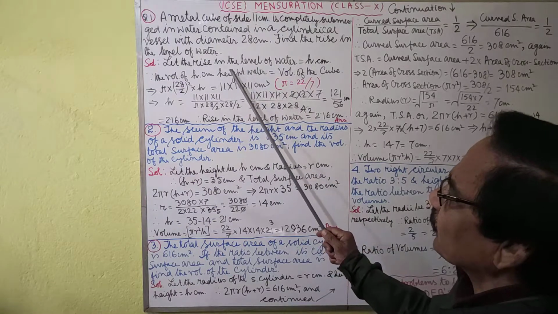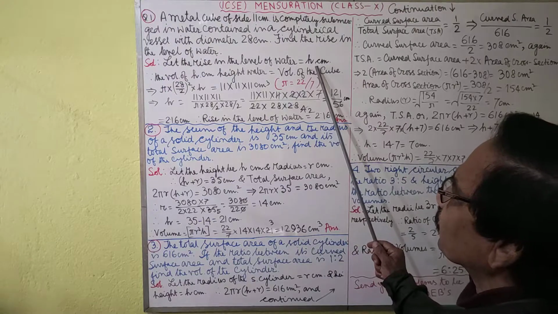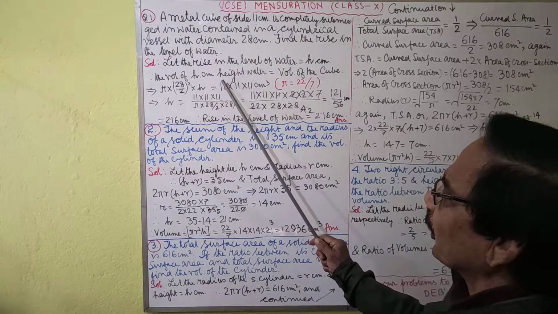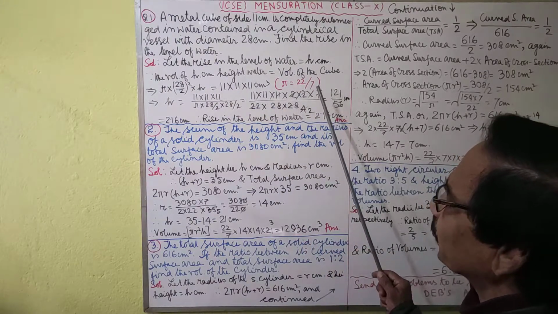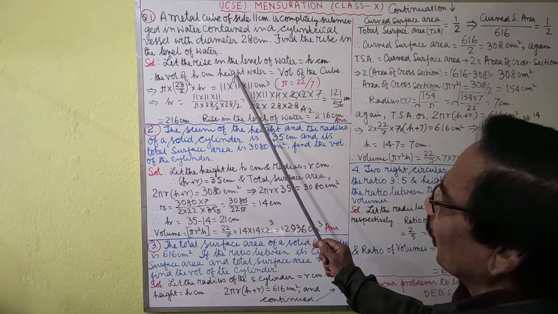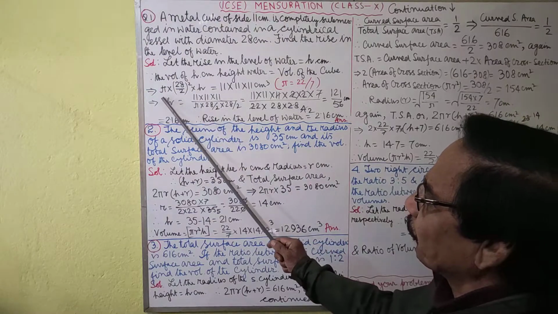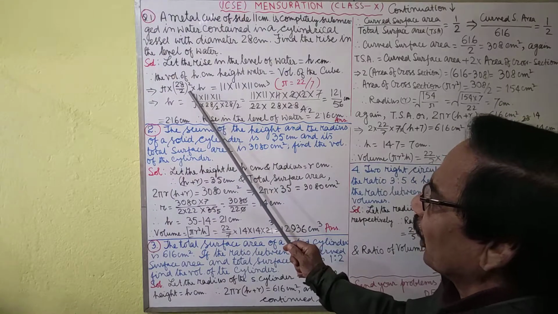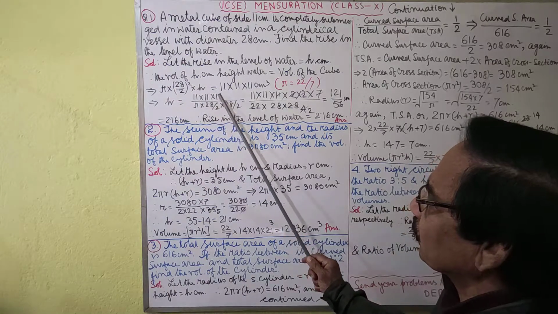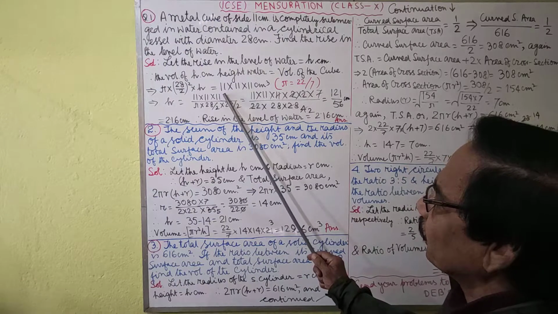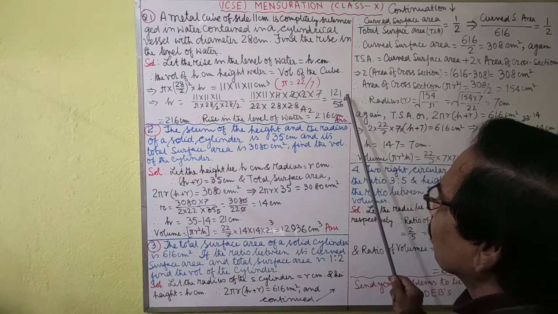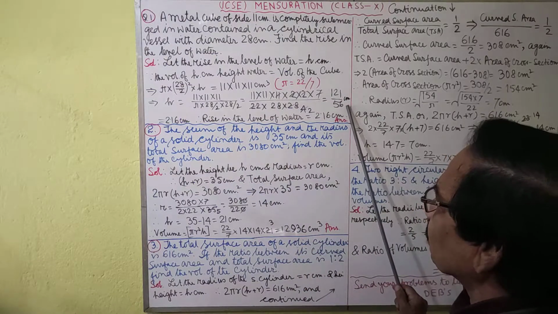Let the rise in the level of water be H. We know that the volume of water of H centimeter height is equal to the volume of the cube, that means the water displaced. Therefore, the volume of water with height H centimeter will be pi r square into H. Here r means diameter by 2. Pi r square H is equal to the volume of the solid, which will be 11 into 11 into 11 centimeter cube. After calculating, we will get H equal to 121 by 56 centimeter.